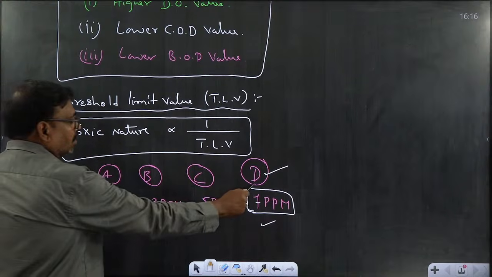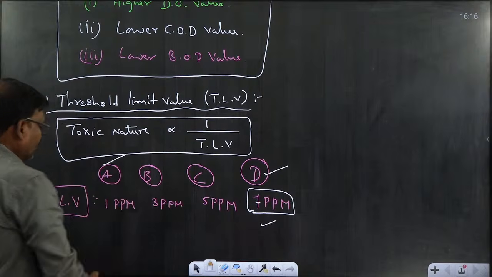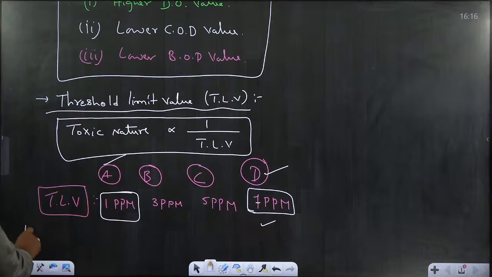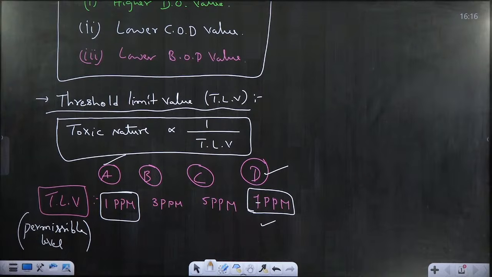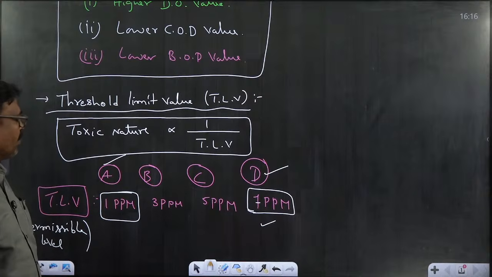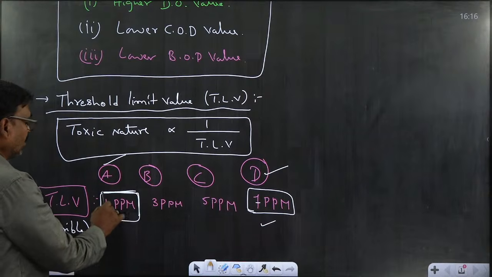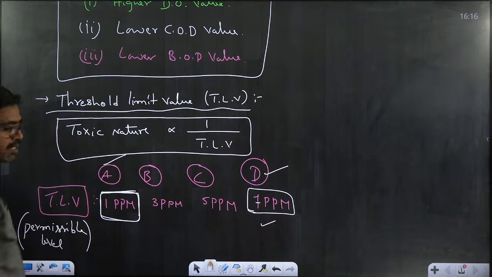So here, the first gas has only 1 ppm as the permissible level. TLV is nothing but permissible level. The permissible level of the pollutant for the person is only 1 ppm. If it crosses 1 ppm, absolutely that gas will cause health hazards to that person.